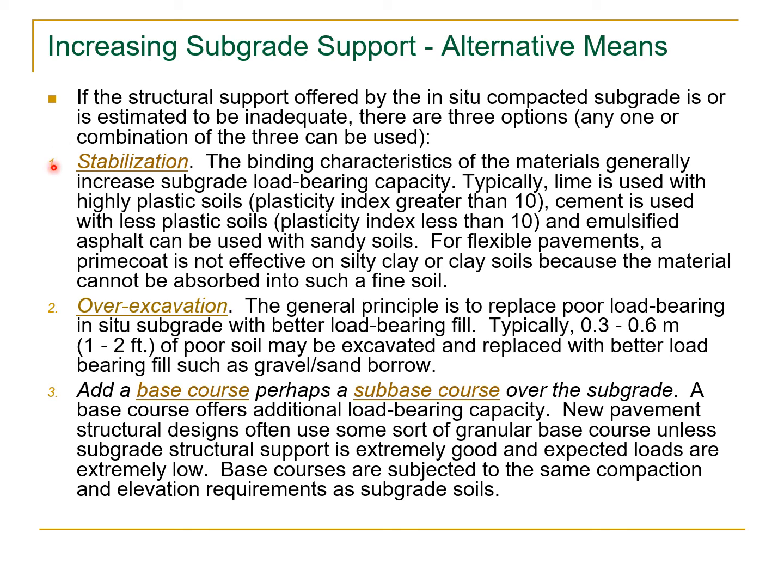Stabilization. The binding characteristics of the materials generally increase subgrade load-bearing capacity. Typically, lime is used with highly plastic soils, plasticity index greater than 10. Cement is used with less plastic soils, plasticity index less than 10. And emulsified asphalt can be used with sandy soils. For flexible pavements, a prime coat is not effective on silty clay or clay soils because the material cannot be absorbed into such a fine soil.